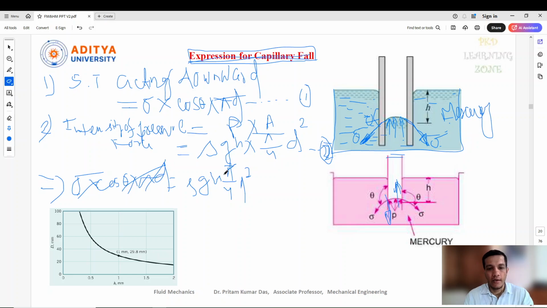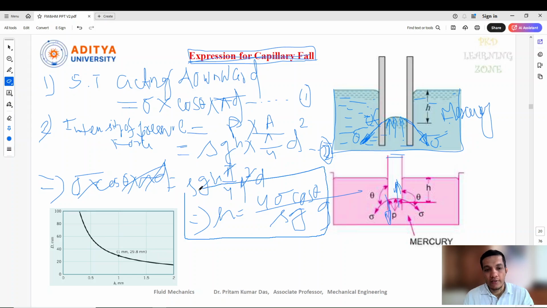So pi d will be cancelled. Actually what we need to calculate is how much fall happened here. So h I'll keep one side, remaining terms I will take to the other side. Now this 4 will come here. So 4 sigma cos theta, and here rho g d.